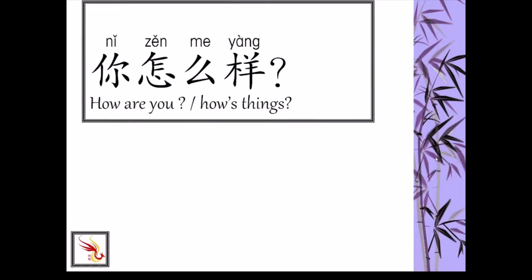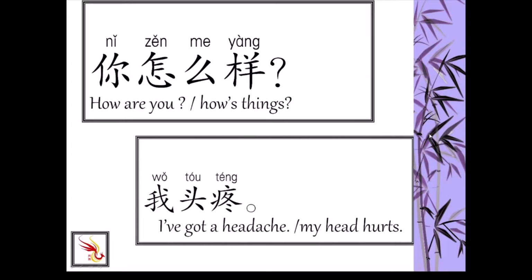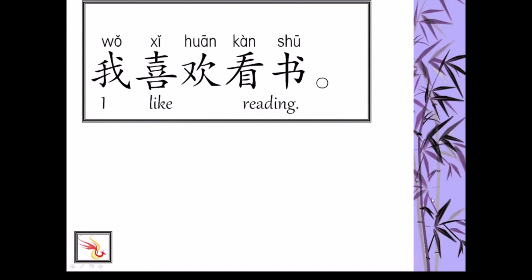你怎么样? 怎么样 is a question asking how is something. Okay? 你怎么样? 我头疼. 头 head, 疼 hurt, so headache. 我头疼. 我喜欢看书. 喜欢 to like. 看 to see, or to read here. 书 is book or books, it doesn't change.